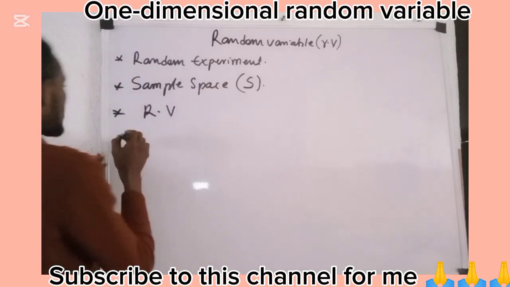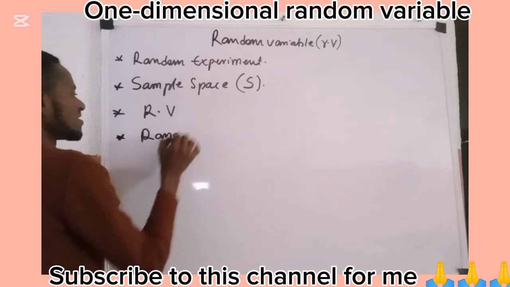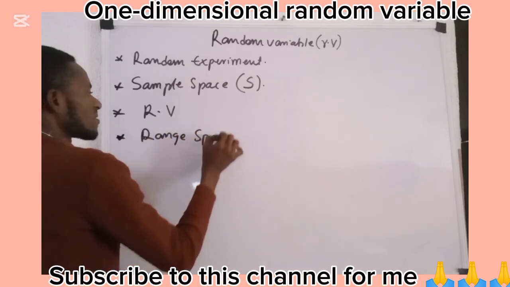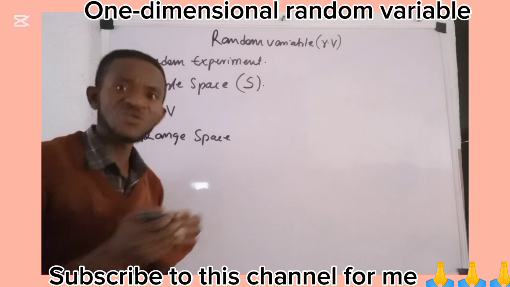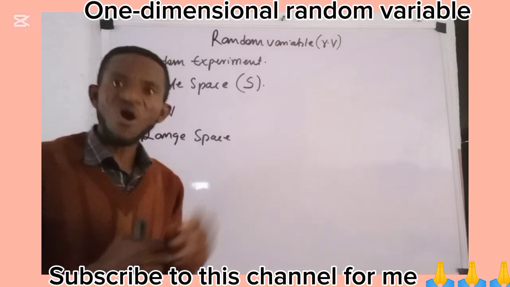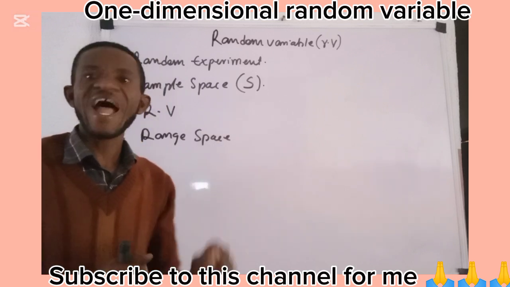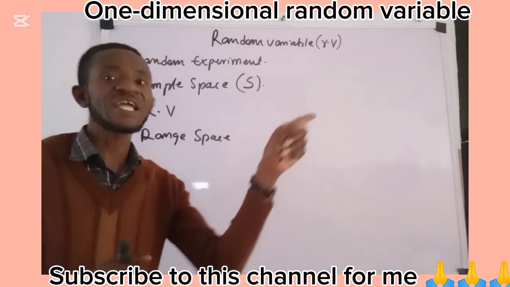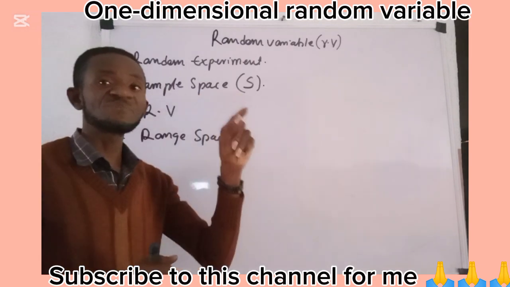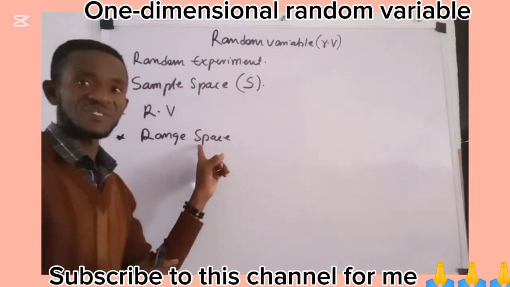Then we equally have another concept which we call the range space. The range space is equally a set that contains all the possible numerical values that are assigned to each item in the sample space. There is a difference between the sample space and the range space.